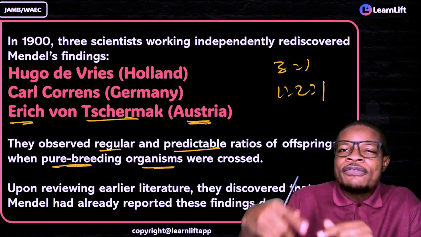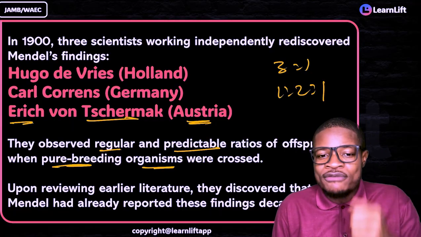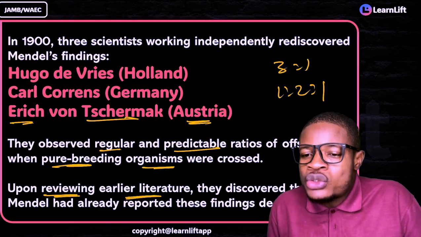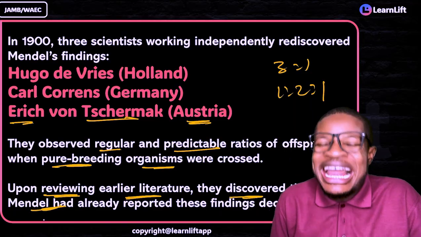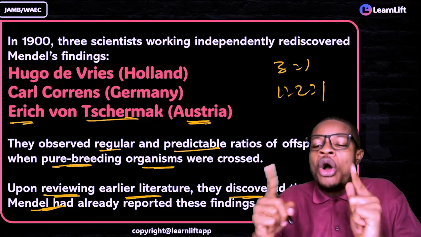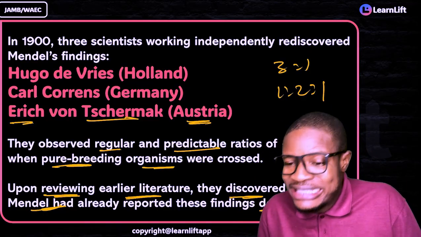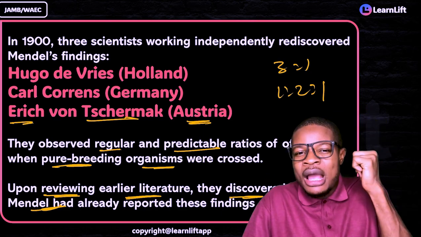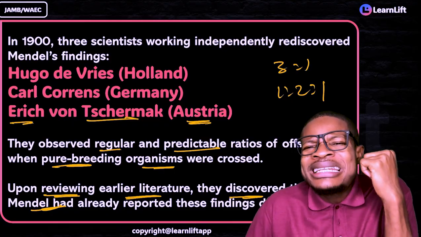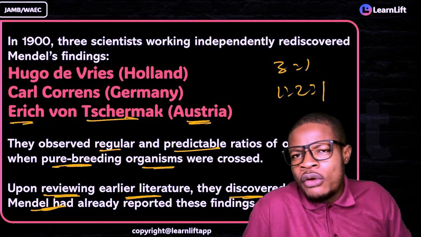Let's go back and review the previous work other scientists have done. Upon reviewing earlier literature, they discovered that Mendel had already reported clearly all these findings more than 20 years earlier.